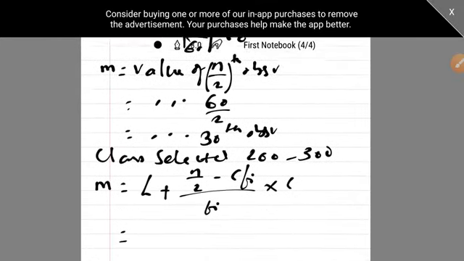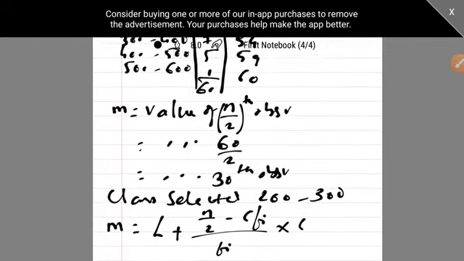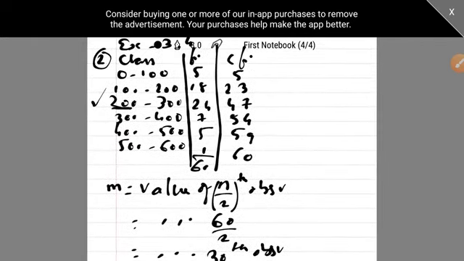L is 200, as I told you that the class is 200 to 300. So the middle value 200 is your L plus n by 2. N is 60, so 60 by 2 is 30. So your n by 2 is 30. Now CFI. CFI is the upper class cumulative frequency of the previous classes, I told you.